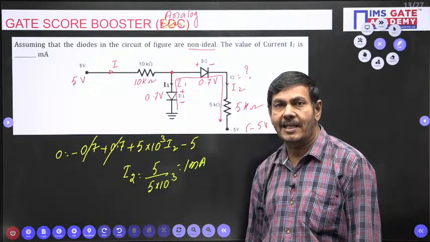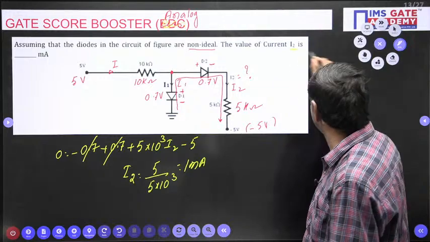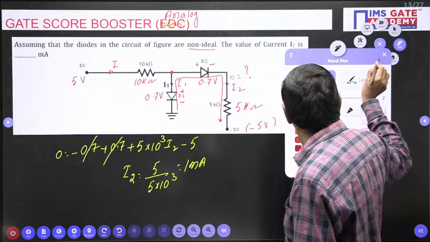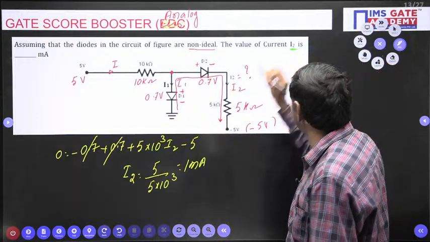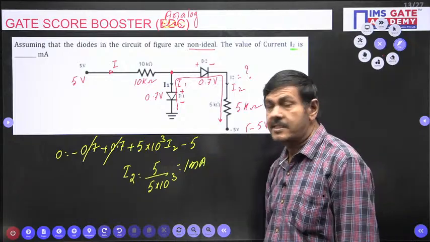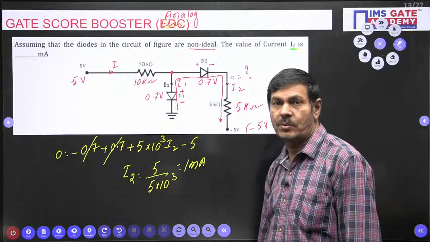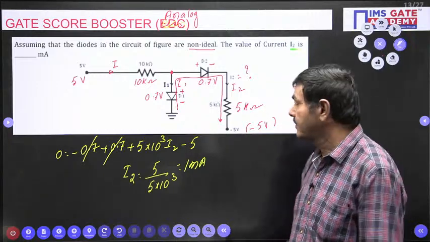Can I take this directly? The required current here is I2 only. We are asked to find the I2 value. If he is asking to find I2, can I put 1 milliampere directly? No, I cannot put it directly. I2 is nothing but 1 milliampere.